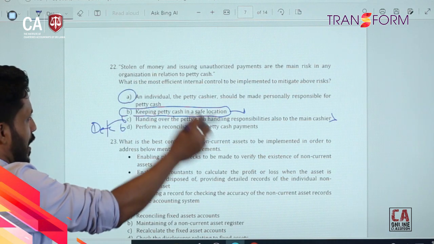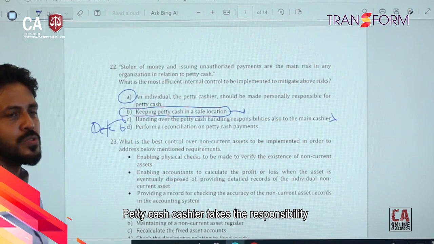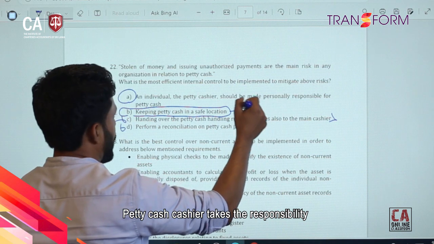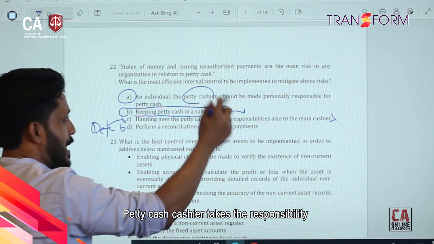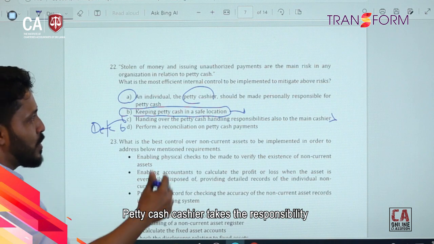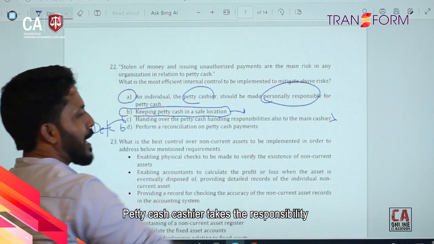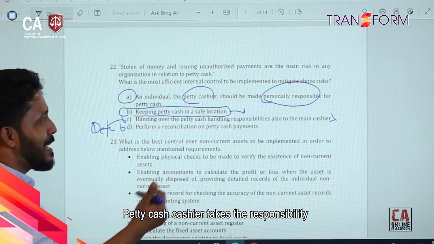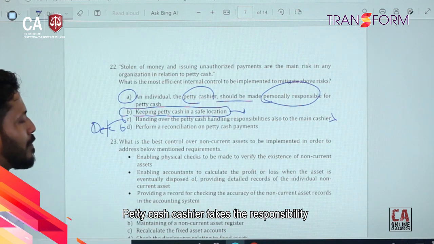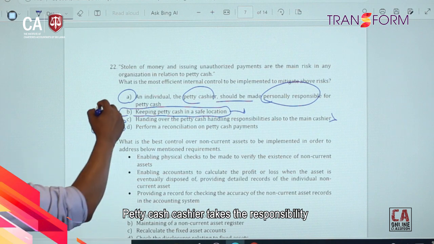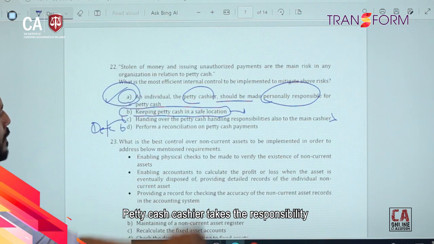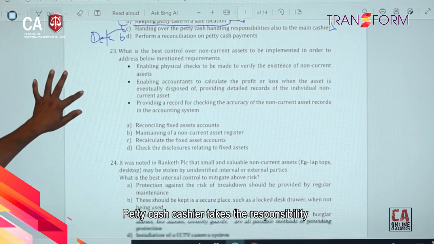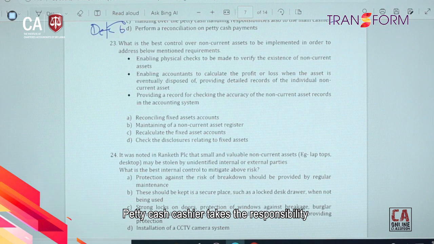So this is the ideal mechanism we should have: the petty cash handler, the petty cash related cashier, should be personally responsible for the petty cash balance. Whatever the KPIs and job description should clearly explain his responsibility about petty cash. This is the answer, answer A. Right. So then we can go to question 23.